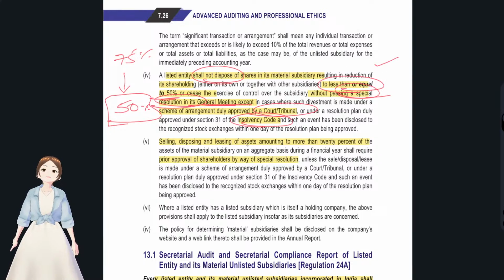And if you want to sell assets, till 20% no problem, but if it's more than 20%, then you have to take a special resolution. Same exceptions, if it is by order of court or tribunal, no problem, or from the IBC section also no problem. That's it with regards to that.